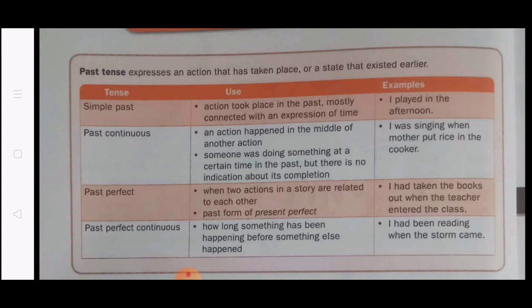Then last one is past perfect continuous. So how long something has been happening before something else happened. That is the use of past perfect continuous. That means this tense describes action that began at a particular point of time in the past and continued for a specific length of time up to another moment in the past.